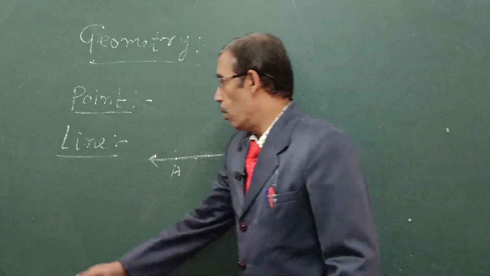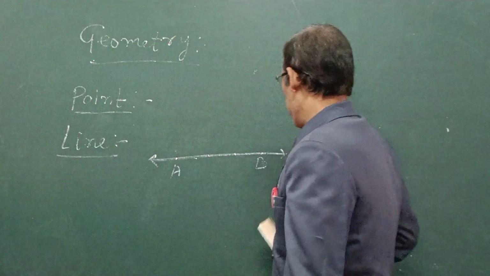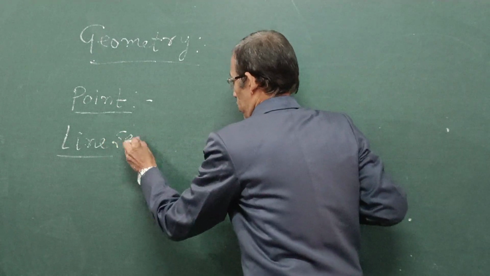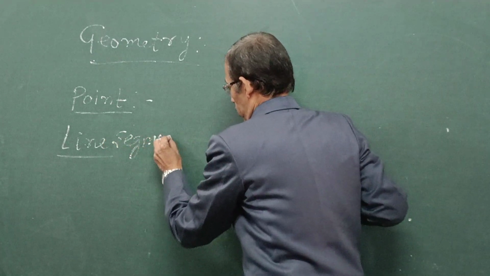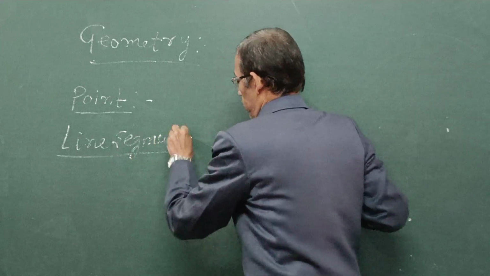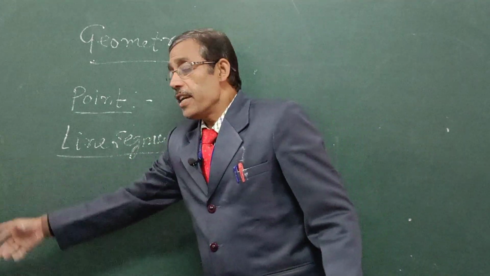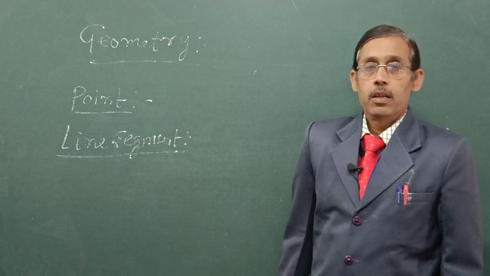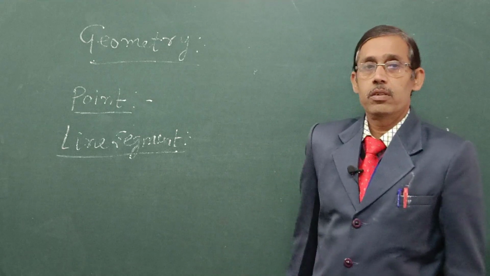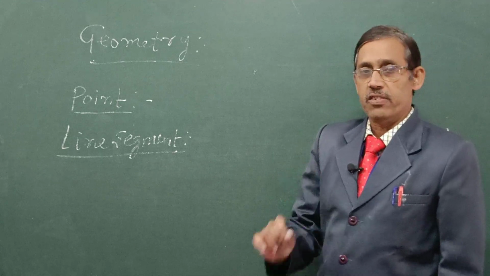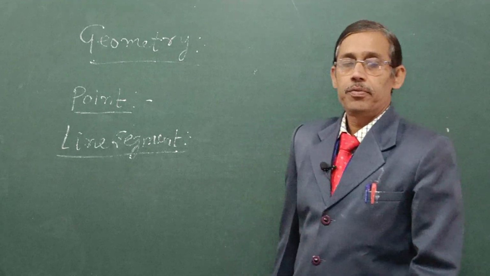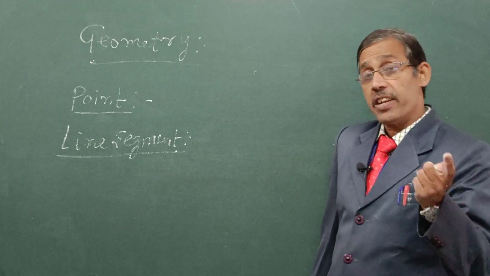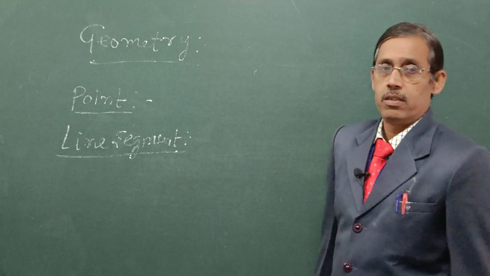Now, line segment. It is a part of a line. It has 2 end points. It cannot be extended in any direction.